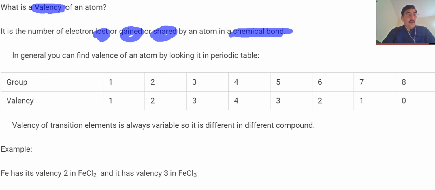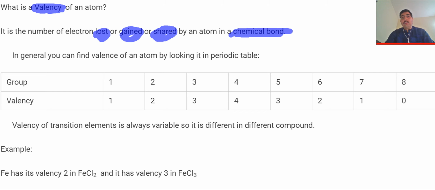Once again, what is a valency of an atom? It is the number of electrons lost or gained or shared by an atom in a chemical bond, because we know loss of electron and gain of electron happens only in ionic bond, while sharing of electron happens only in covalent bond. So all three types of chemical bonds are covered under this.